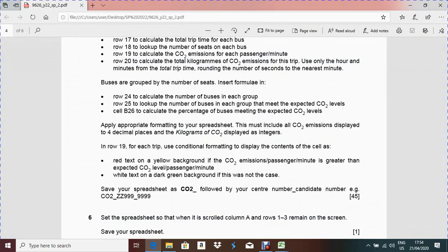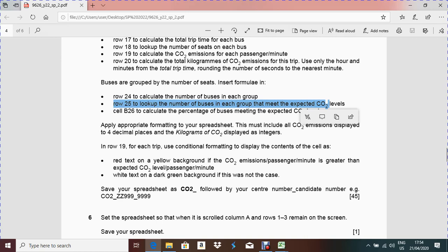Row number 25: look up the number of buses in each group that meet the expected carbon dioxide level. See, in row number 25, look up the number of buses in each group. This is one condition for counting, that they meet the expected carbon dioxide level. That means here they are asking to count the number of buses which meet the expected carbon dioxide level. That means they are giving multiple conditions for counting. When they give multiple conditions for counting, you have to understand that you have to use COUNTIFS.